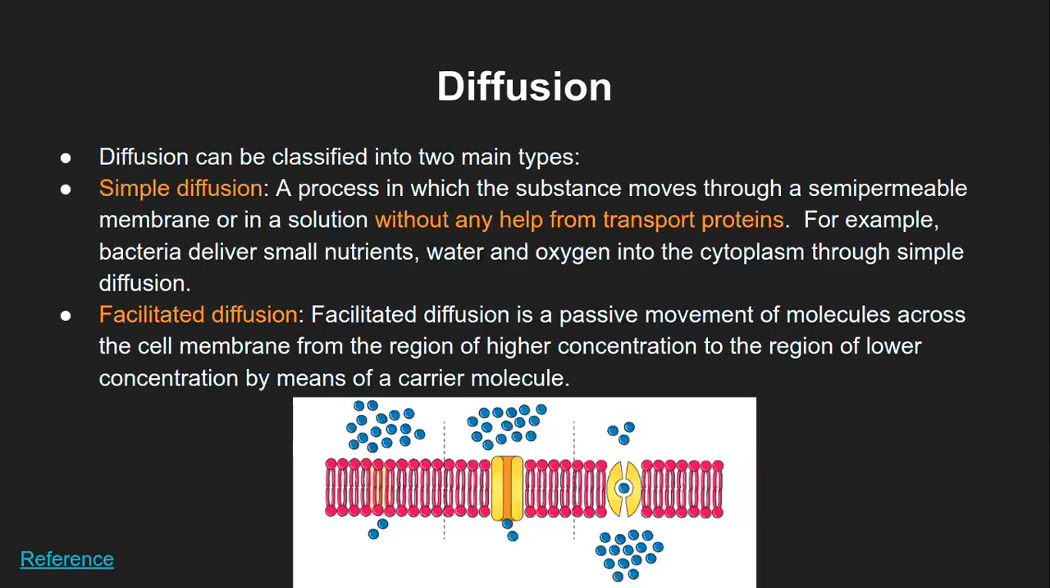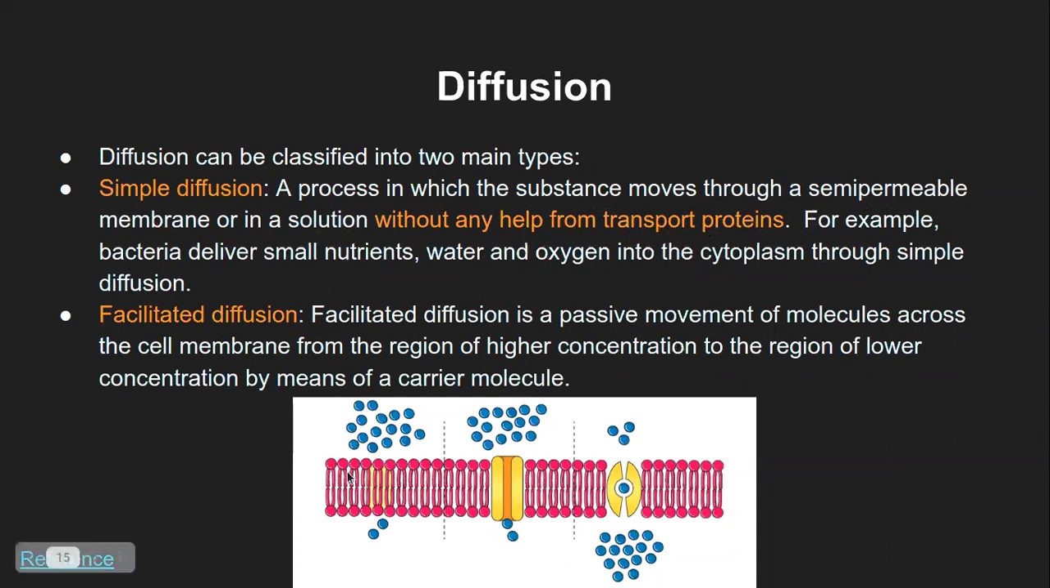Then there are different types of diffusion that happen in general throughout the plant system. One is called simple diffusion and the other is called facilitated diffusion. Simple diffusion is the normal diffusion process. In this process, the substances move through a semi-permeable membrane or in a solution without any help of transport protein.